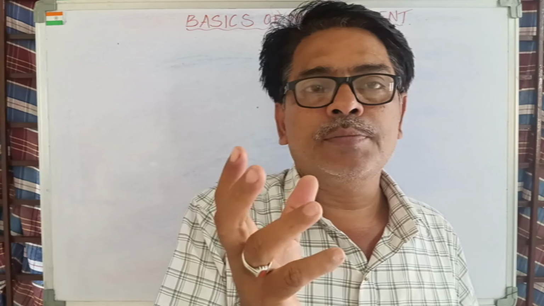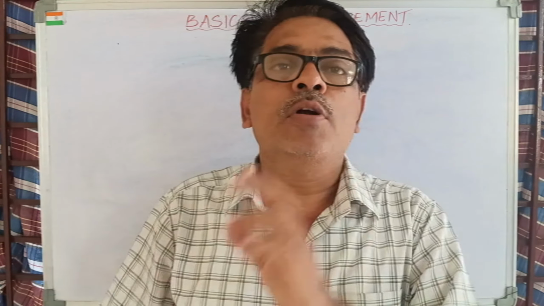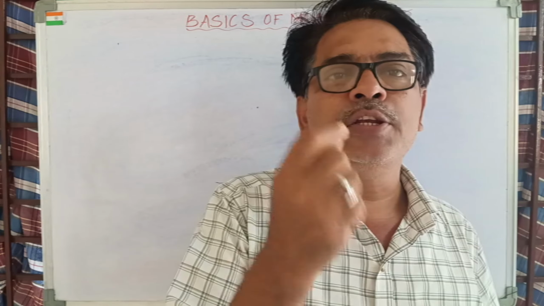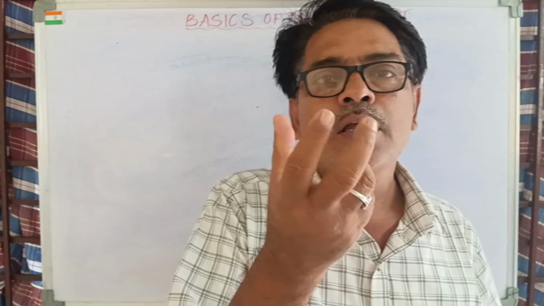And measurement involves physical quantities, many physical quantities. Now what do you mean by a physical quantity? A physical quantity is a measurable quantity which has two things: one is units and the other one is magnitude. If these two things are present, then it is called a physical quantity.